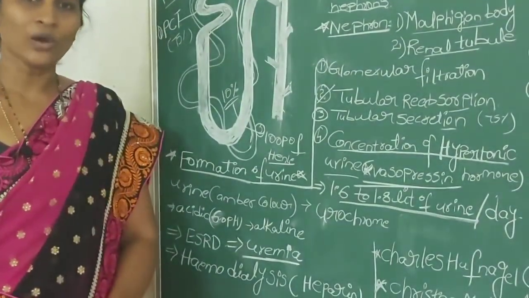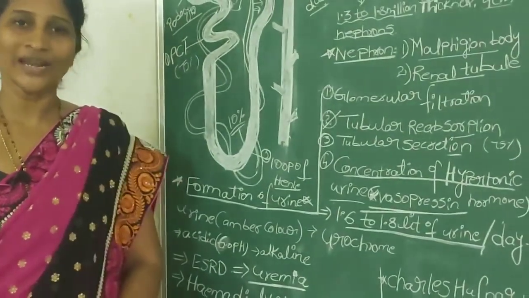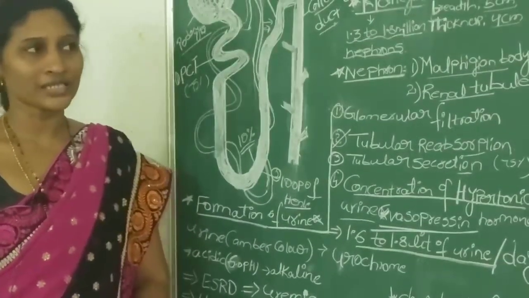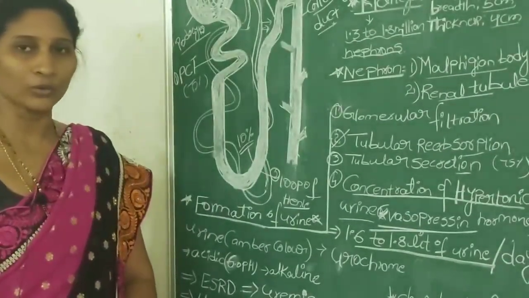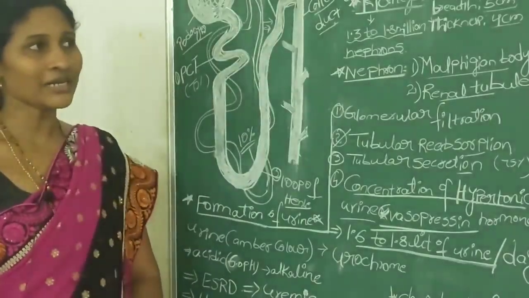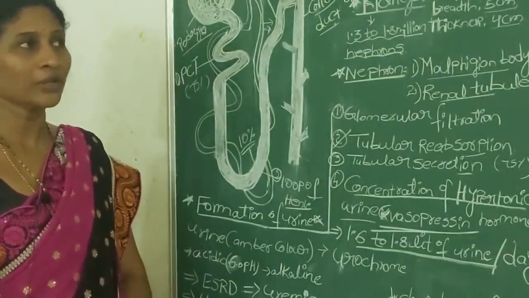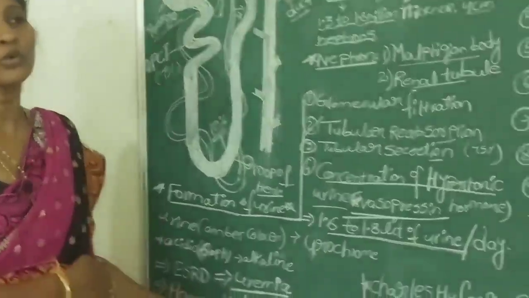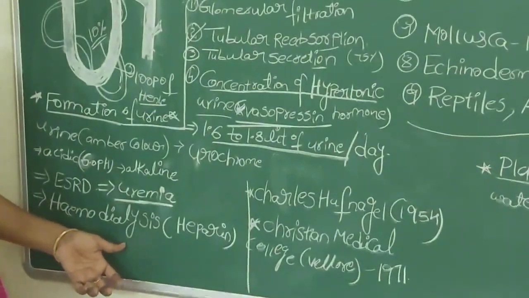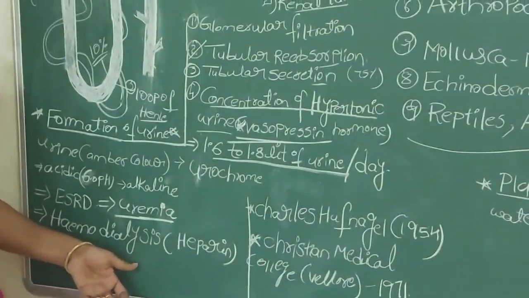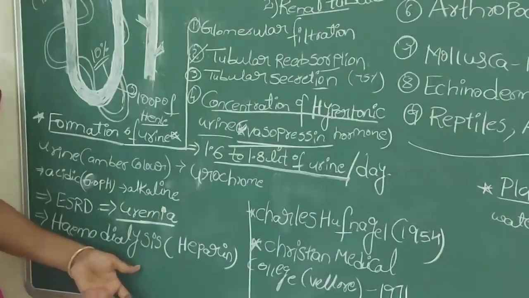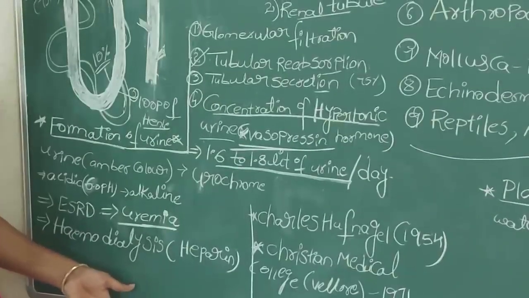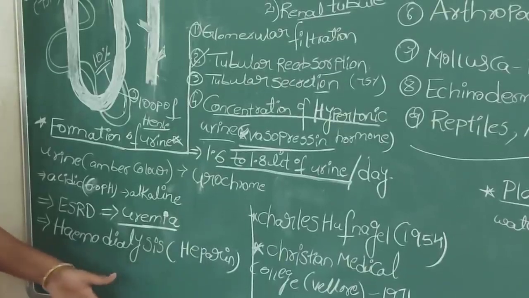Normally, if the functioning of one kidney is not proper, the second kidney of your excretory system takes up the function of both. Even with only one kidney, your excretory system is okay. But if the two kidneys stop functioning, what happens? Your blood is not filtered, so waste molecules, excess water and excess salts are not removed from your body. It leads to different conditions, and even to death.